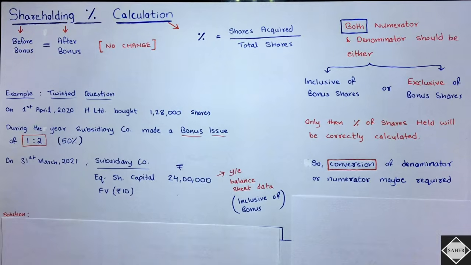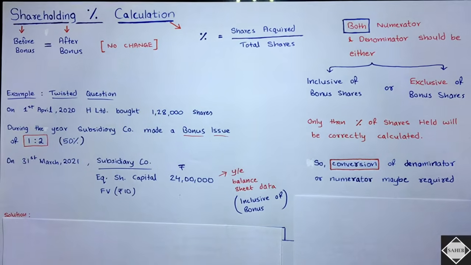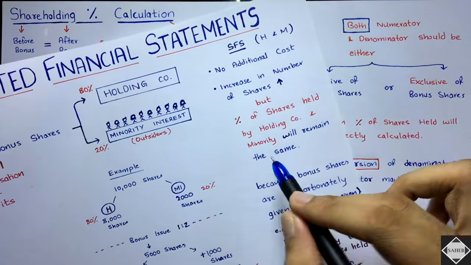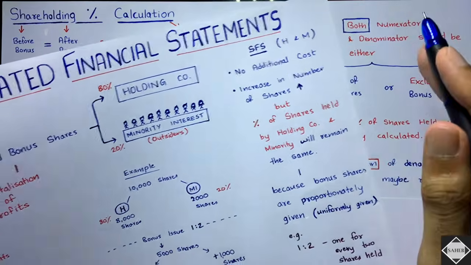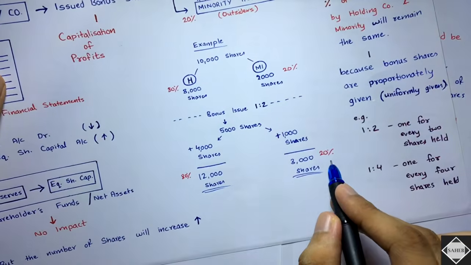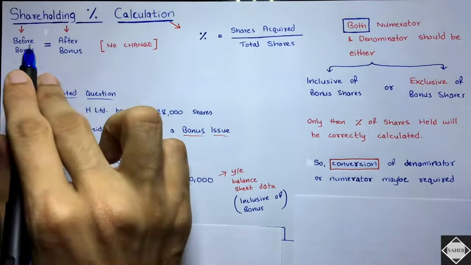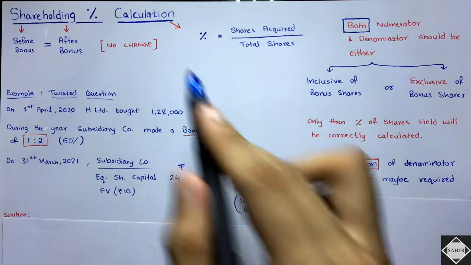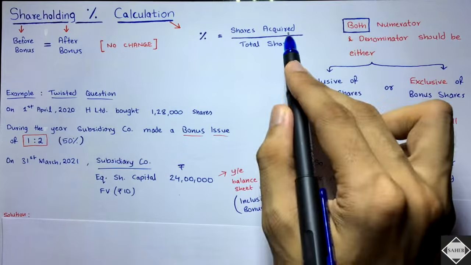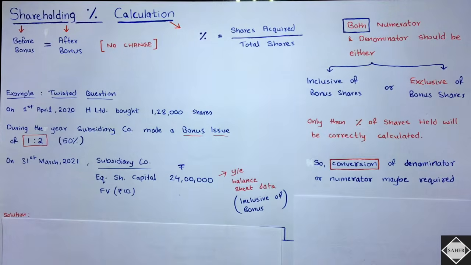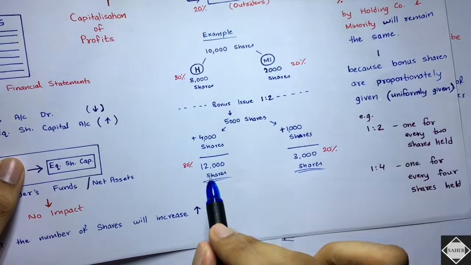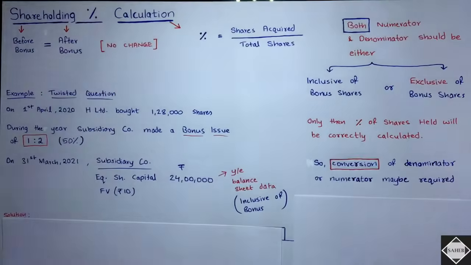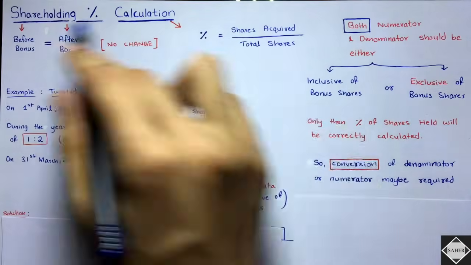So you all know, just now I told you that the percentage of shares held by holding and minority will remain the same before and after the bonus, it doesn't matter, isn't it? 80%, 20%, 80%, 20%, right? So see here, before bonus is equal to after bonus, what? Shareholding percentage, no change. And how do you calculate that? That also I have explained you. Shares acquired divided by total shares, isn't it? That's what we did. See here, whatever shares the holding company has, 12,000 divided by 10 plus 5, the total subsidiary shares. That's the way you calculate the shareholding percentage.